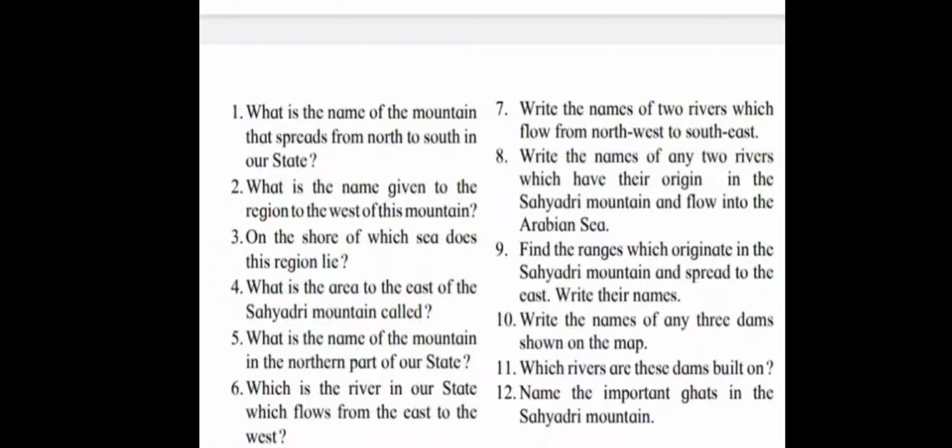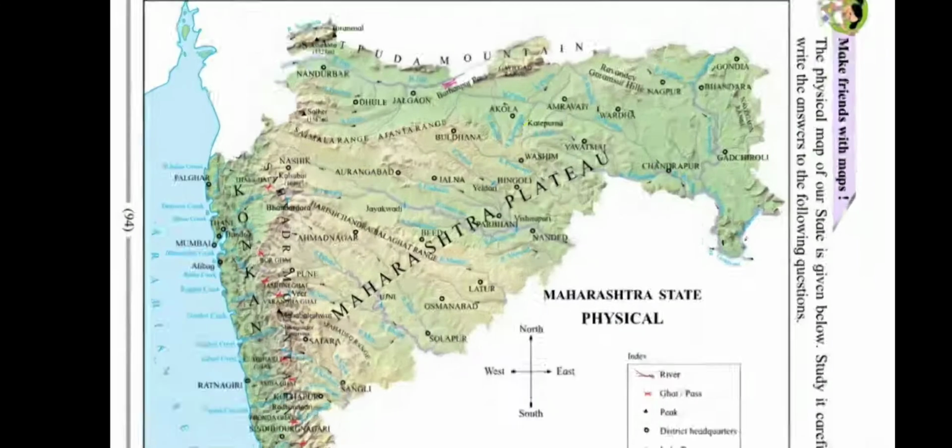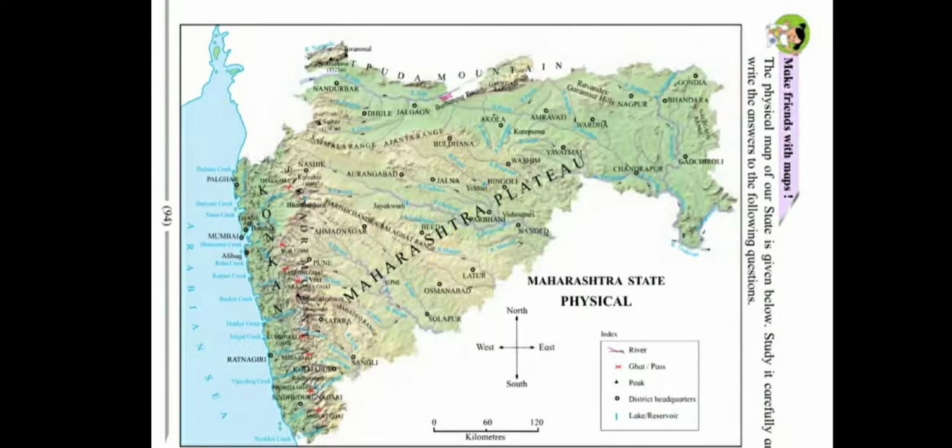The ninth question is asked, find the ranges which originate in the Sahyadri mountain and spread to the east. Write their names. The names are Mahadev, Harishchandra, Balghat. These ranges we can see. You can search on the map.